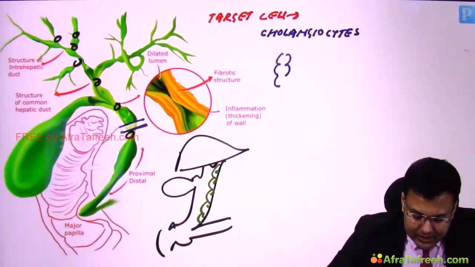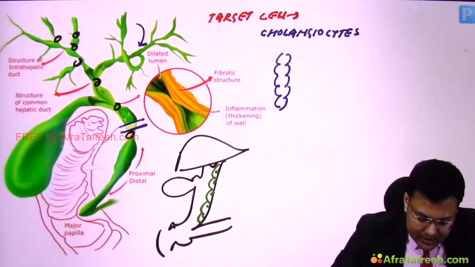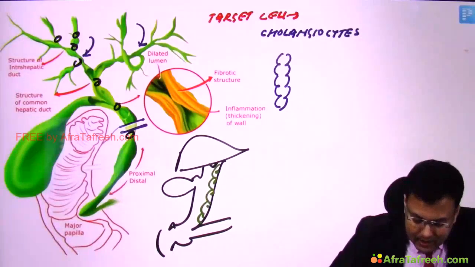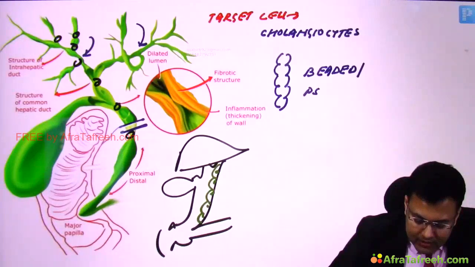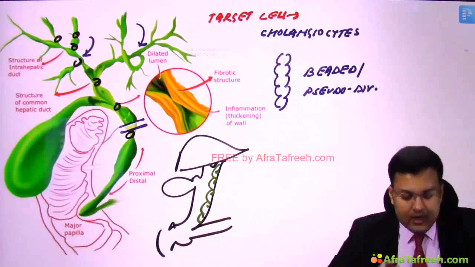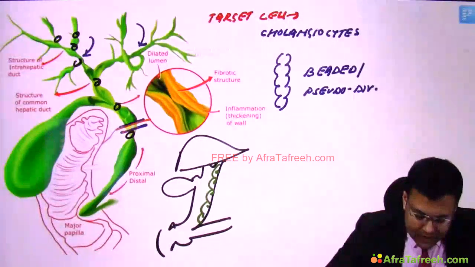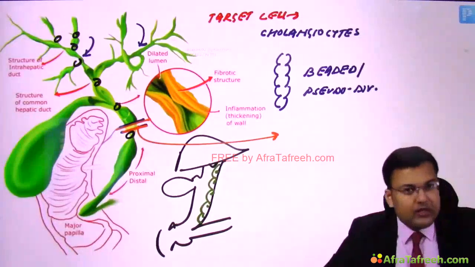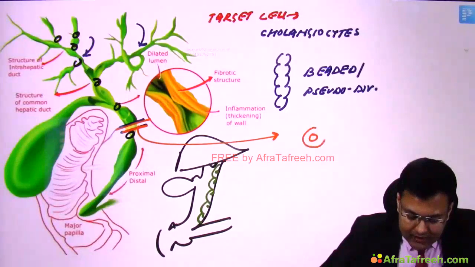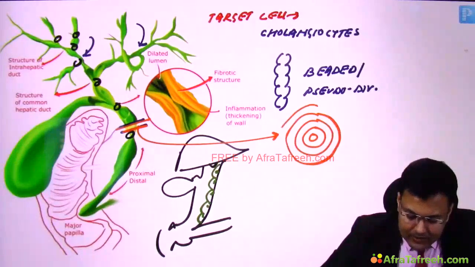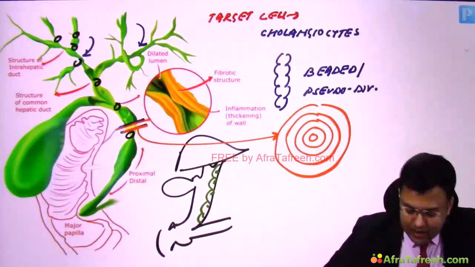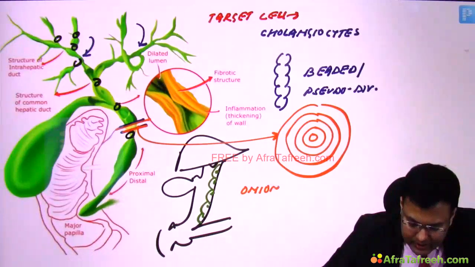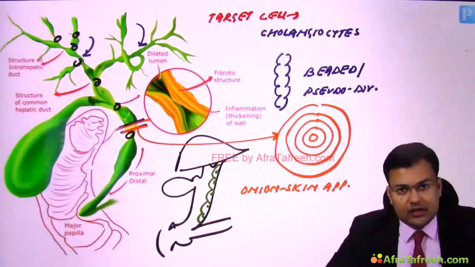You know that in primary sclerosing cholangitis, there is formation of multiple strictures, and if there is formation of multiple strictures, you can see this kind of appearance. This appearance is known as what? Beaded appearance. So this kind of appearance is known as beaded or pseudo-diverticular appearance. You can find these appearances on radiology, especially cholangiography. If you are taking a cut section from the site of stricture, this kind of appearance is seen. And what is this kind of appearance? Yes, this is known as onion skin appearance. So on cut section, there is onion skin appearance. These are the questions which are asked in pathology.